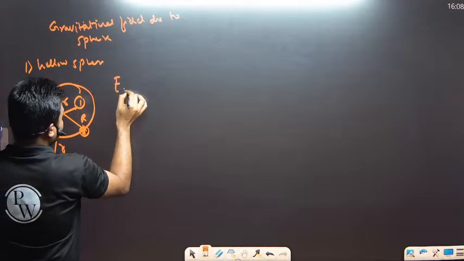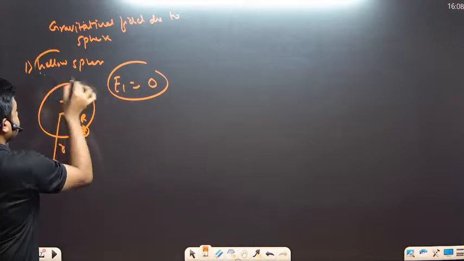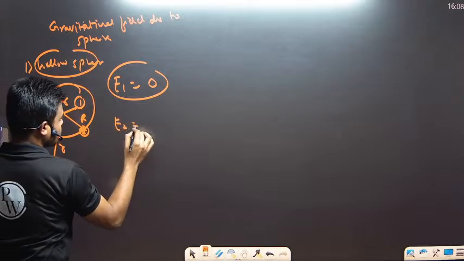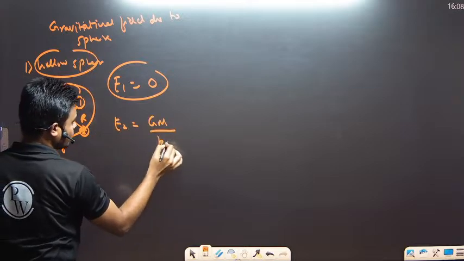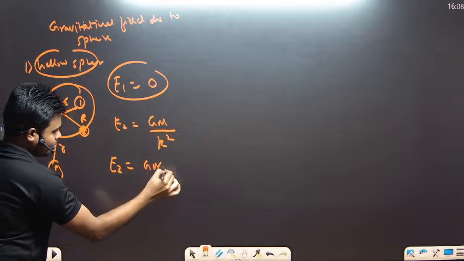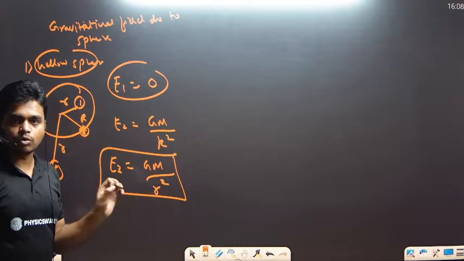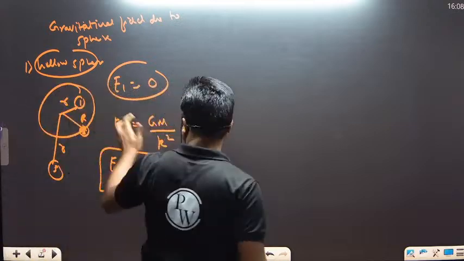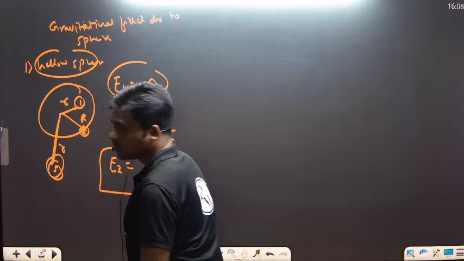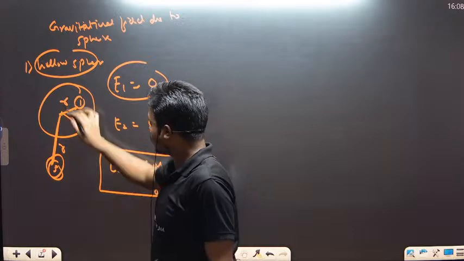The gravitational field at point 1 will be 0 if it is a hollow sphere. At point 2, that is on the surface, it will be G M divided by r square, where r is the radius. At point 3, it is G capital M divided by r square, where r is the distance from the center of the spherical shell or hollow sphere.